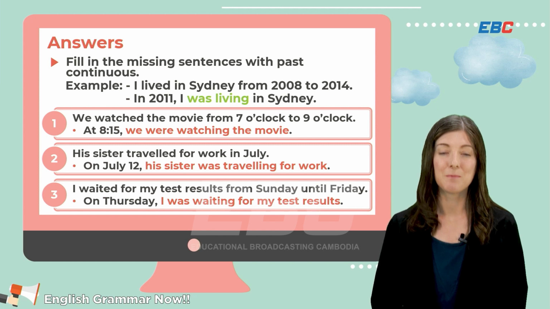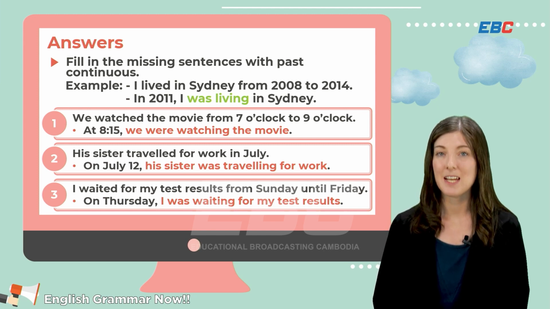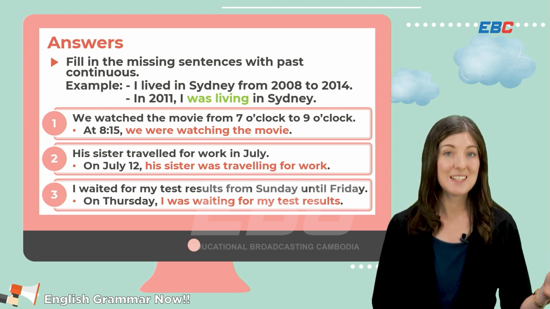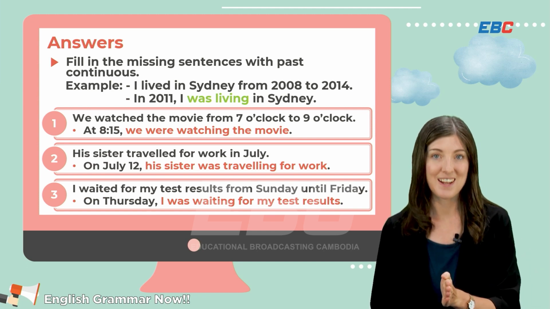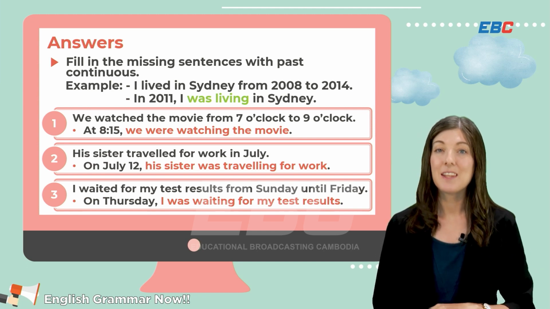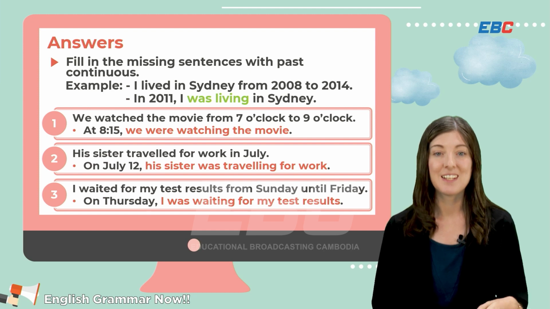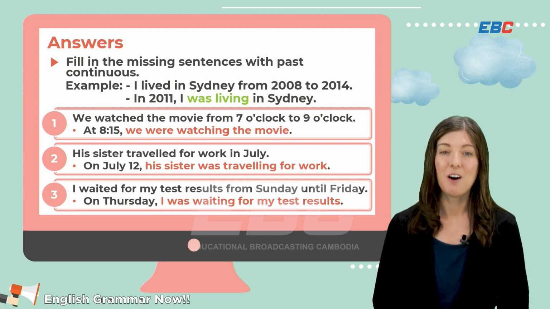For number 3, I waited for my test results from Sunday until Friday. So, in the middle of that time is Thursday. On Thursday, I was waiting for my test results.